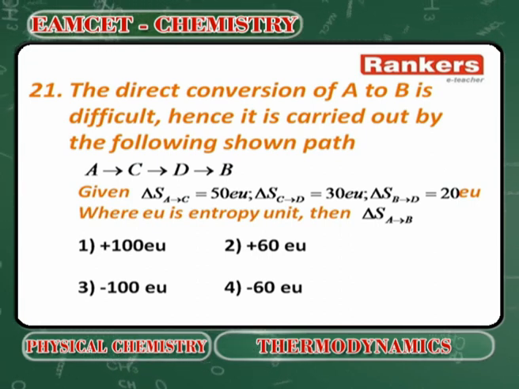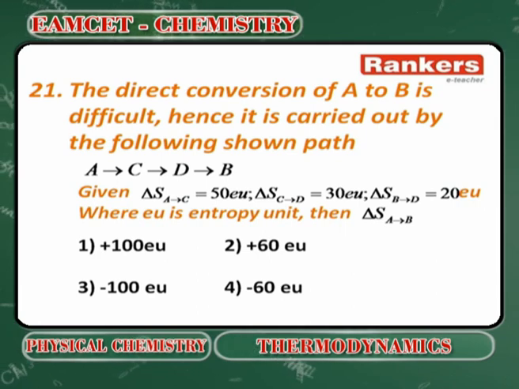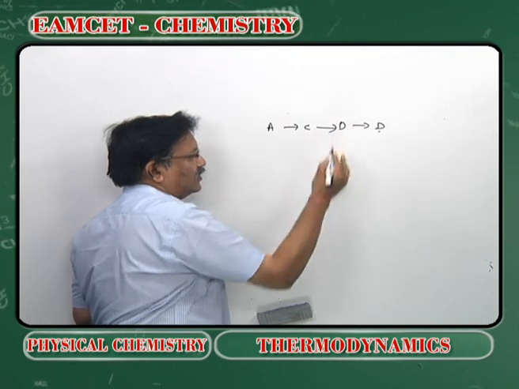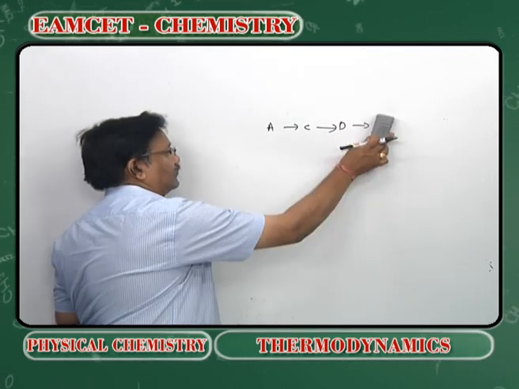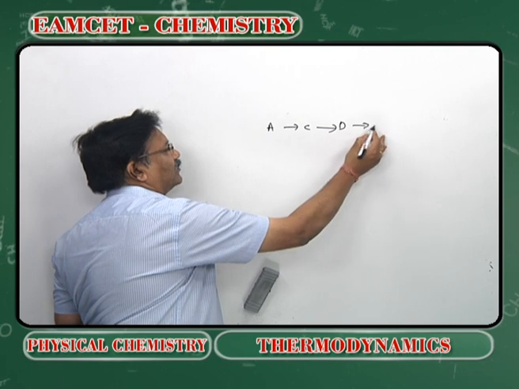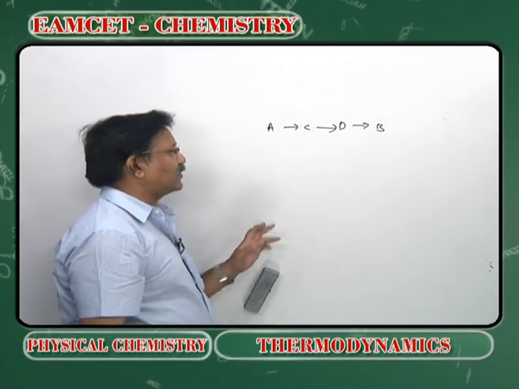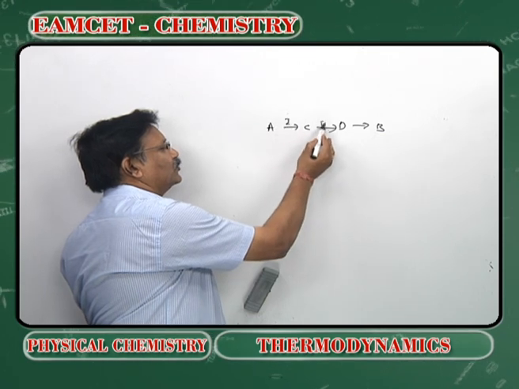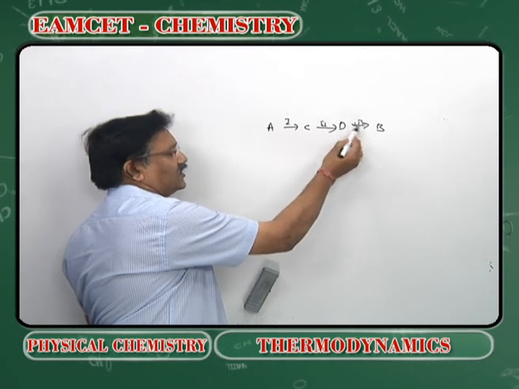The direct conversion of A to B is difficult, hence it is carried out by the following paths: A to C, C to D, D to B. Now what will be the delta S for this process? This is step 1, this is step 2, this is step 3.